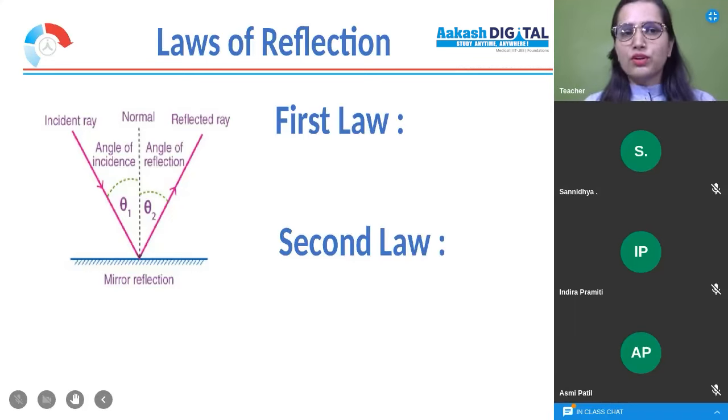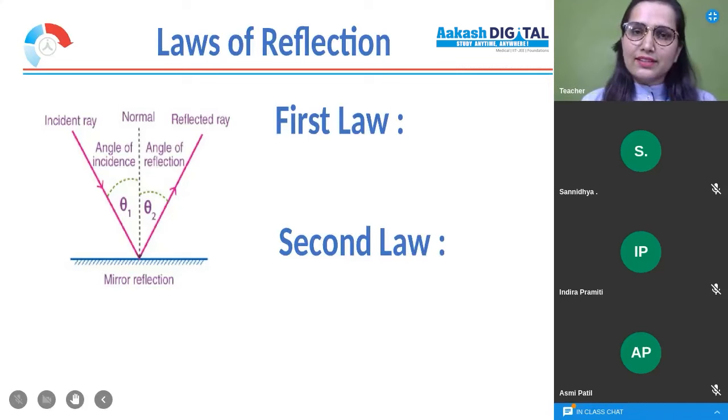Okay, it follows some rules, which we call the laws of reflection. These are laws of reflection. Some set of rules the light is following. These rules are called laws of reflection. Now, dear students, if I'm talking about the very first law, what exactly is the definition? What exactly is the law?